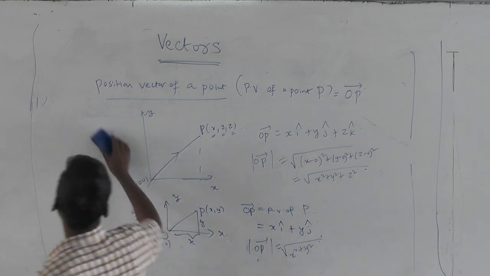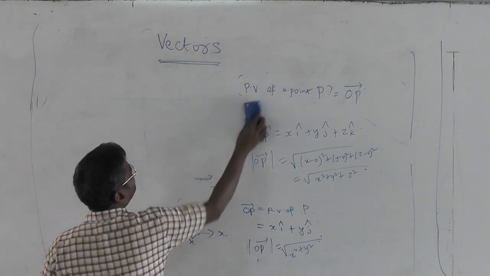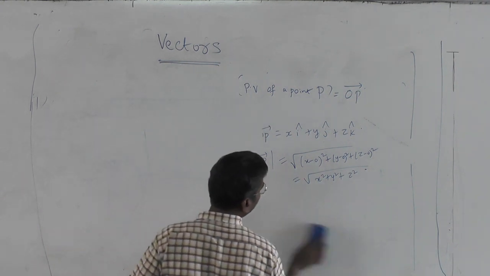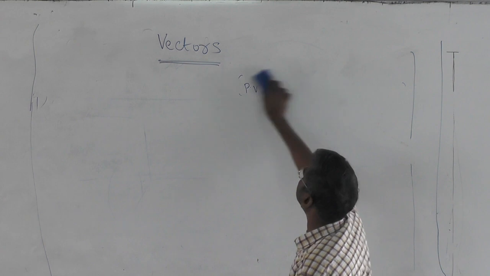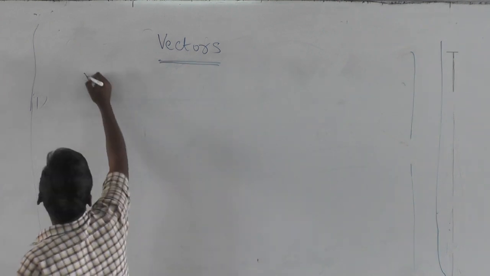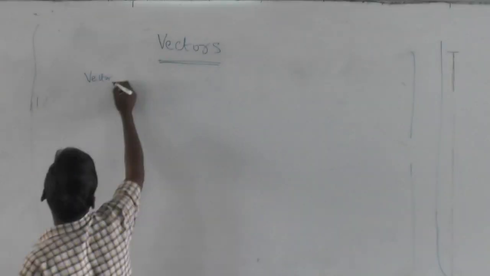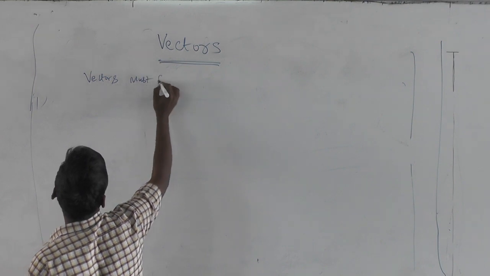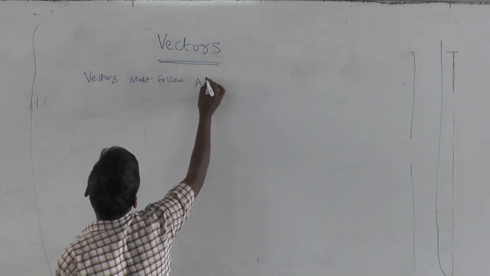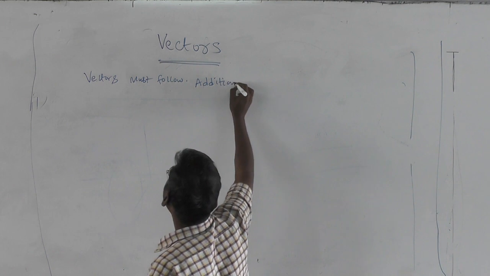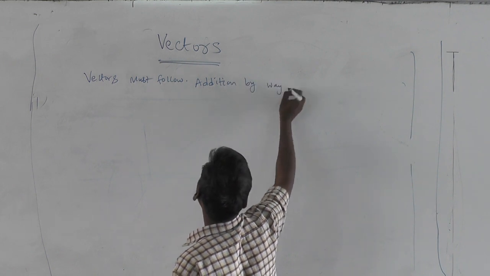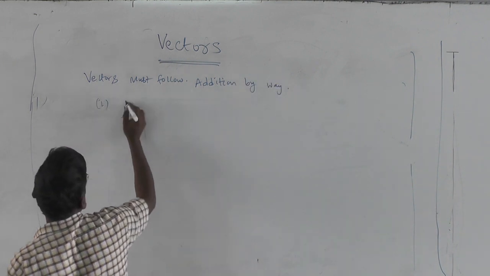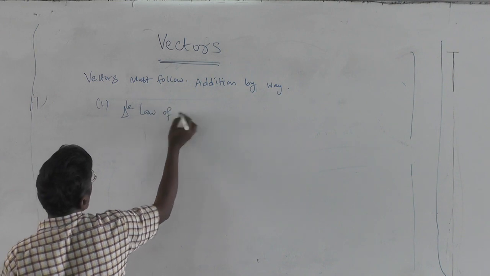is the third thing, that every vector must follow addition rules. What are the addition rules? Three popular things. Vectors must follow addition by way of, number 1, triangle law of addition.